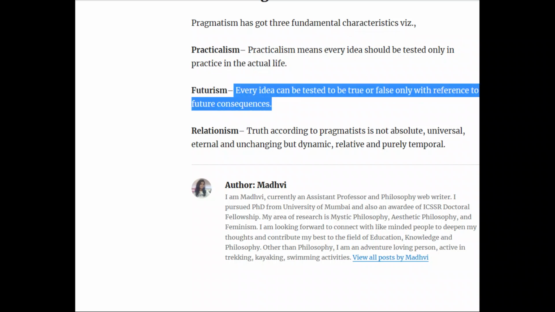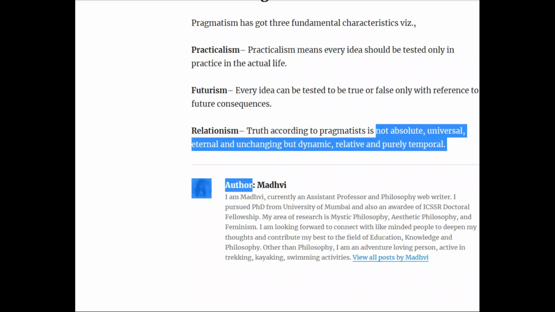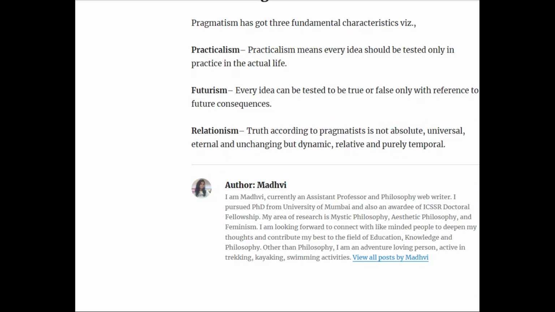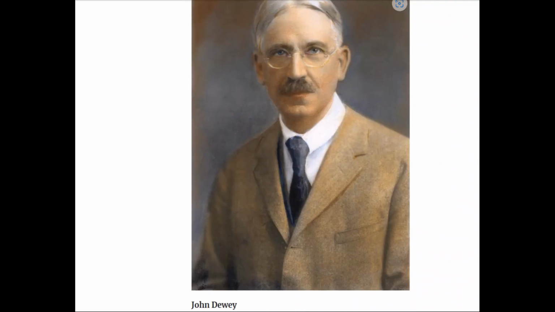Futurism means every idea should have future consequences, and that idea is the only true idea. Relationism means truth according to pragmatism is not absolute, universal, eternal, unchanging, but it is always dynamic, relative, and purely temporal. So I hope these ideas or concepts about pragmatism are quite clear.